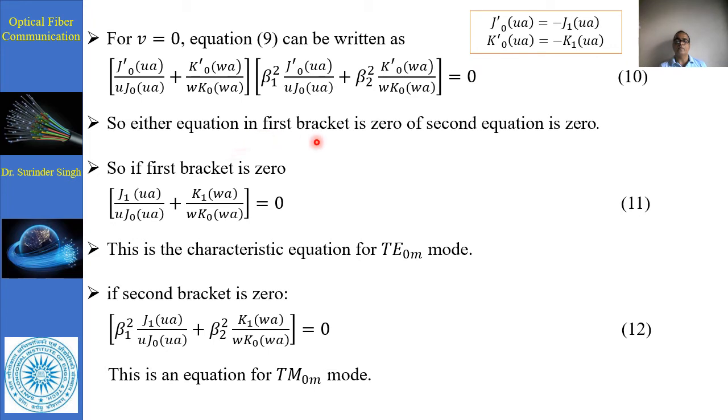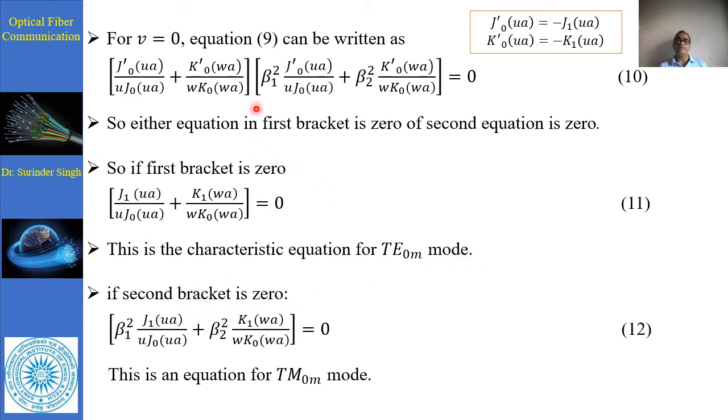So either the equation in the first bracket is 0 or the second equation is 0. In the first part of this expression, instead of J0 dash we write J1 ua, and instead of K0 we put K1 wa, which equals 0. This basically represents the characteristic equation for the TE0m mode.